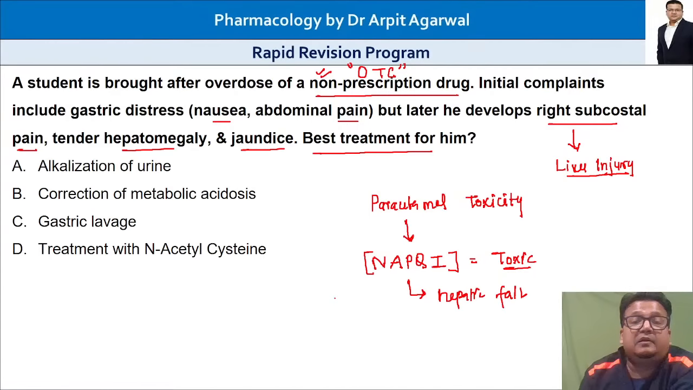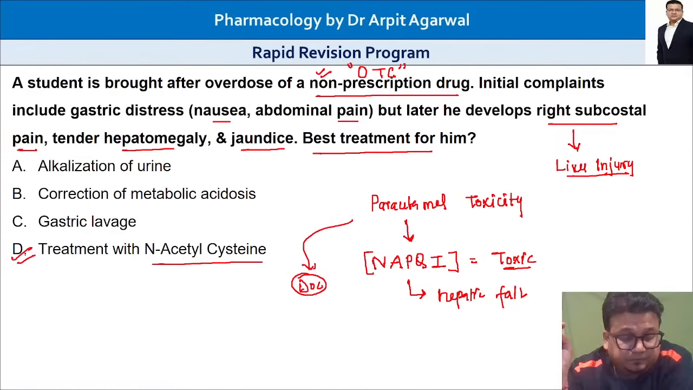N-acetylcysteine is the drug of choice for paracetamol poisoning. Remember, the toxic metabolite is called N-acetyl-para-benzoquinone imine. That question also has been asked.